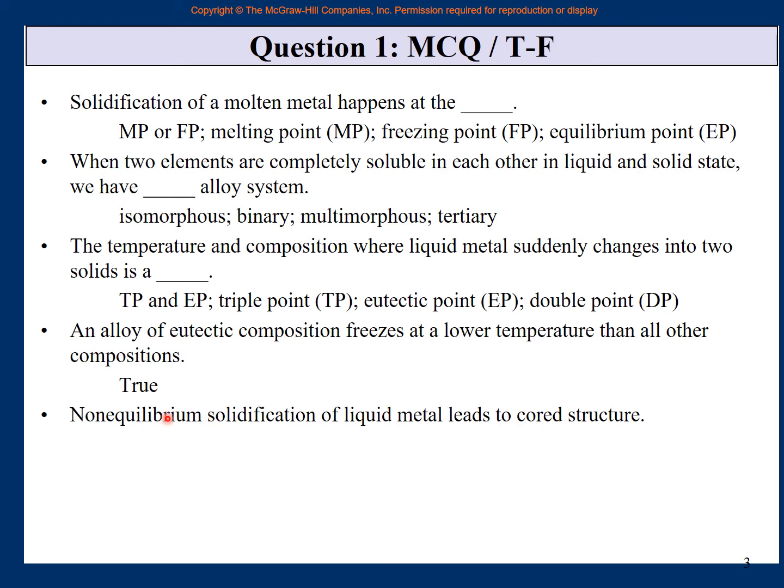So yes, when there is non-equilibrium solidification, cores will be formed and the structure will be not homogeneous, not uniform, non-homogeneous or cored structure. So what is your answer? It should be true, right? It should be true that yes, non-equilibrium solidification leads to cored structure. You will see that I am taking a lot of time.